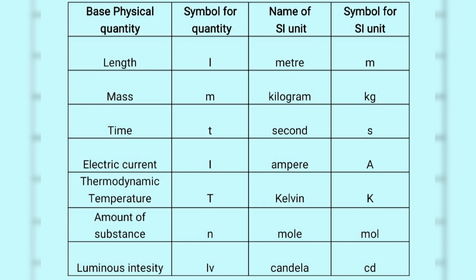capital A. For thermodynamic temperature, or temperature, we use the symbol capital T, the SI unit is Kelvin and its symbol is capital K. Amount of substance: for any substance we use the symbol n, the SI unit is mole and the unit symbol is mol. Last, luminous intensity: its symbol is Iv and the SI unit is candela with the symbol cd.